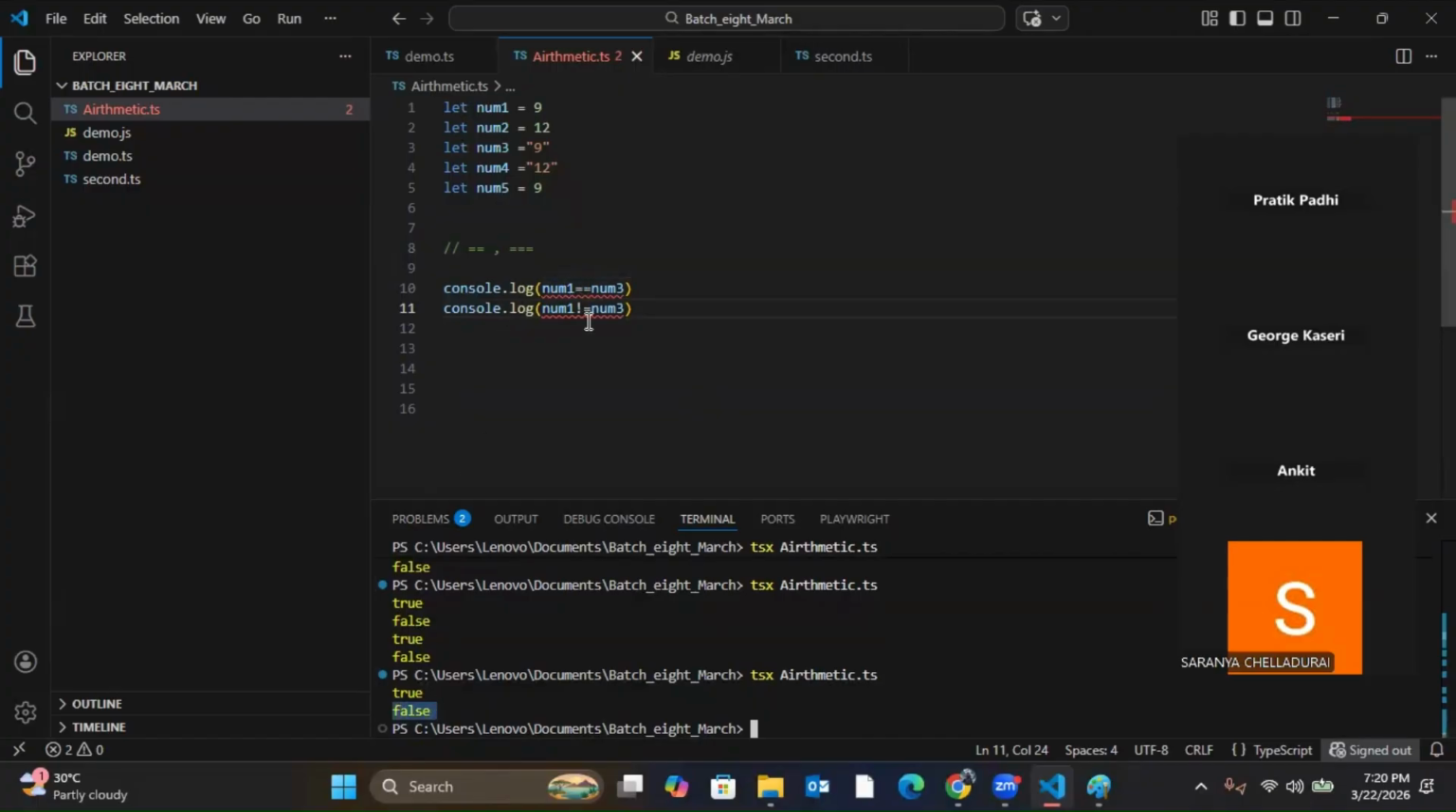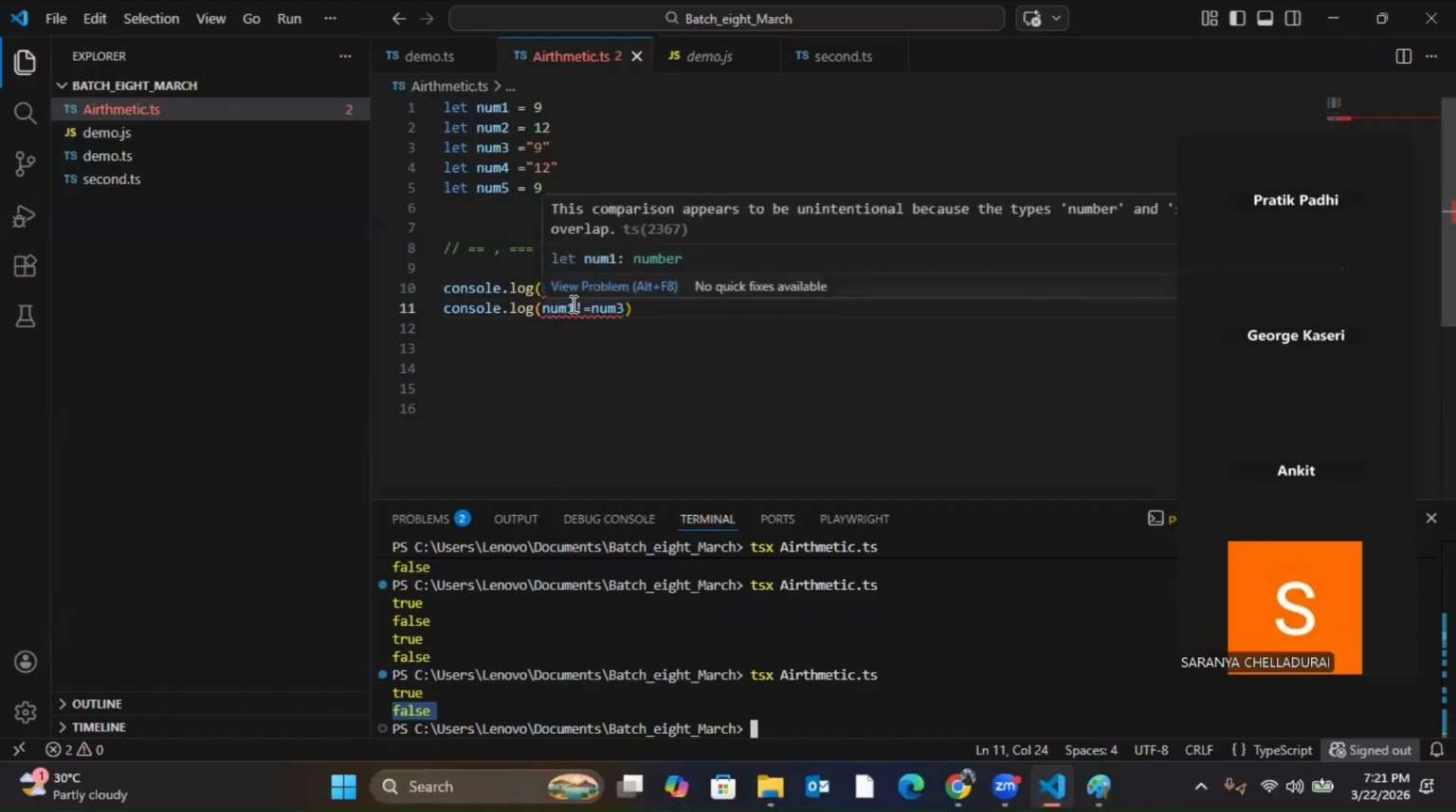This is just the reverse of the first one. Understood? So are num1 and num3 equal or not? Obviously, they are equal. I'm trying to check that they are not equal, so it is false. 9 and 9 are equal, but I'm trying to check that they are not equal, so it will be false. Yes or no?